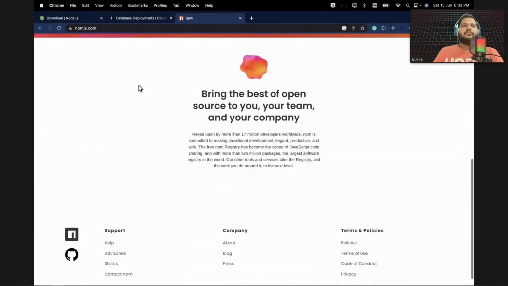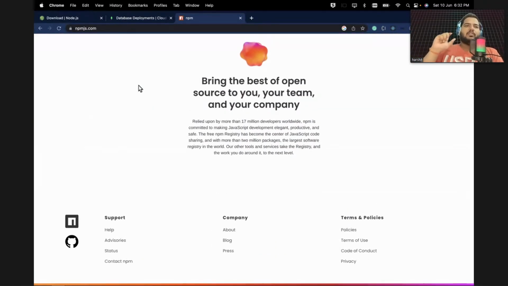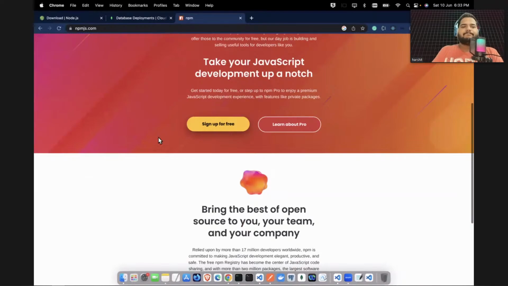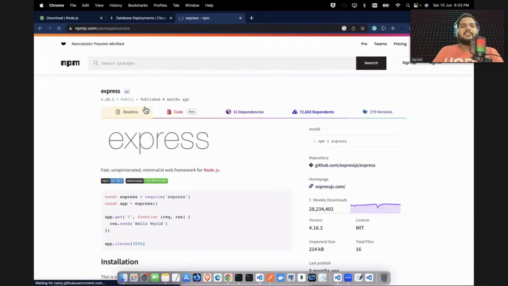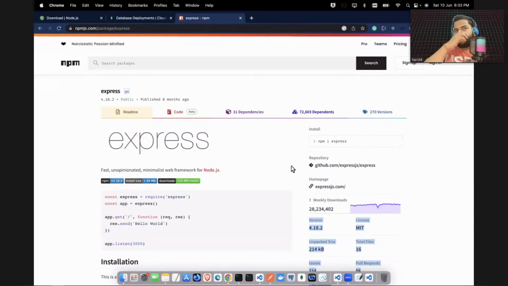For everything, like connecting your Node.js application to MongoDB, doing password hashing, or setting up the Express backend server, you will have a package. If you search here for Express, you can see Express is available as a package, and the weekly downloads are this much. So these are the npm packages that we will be using.